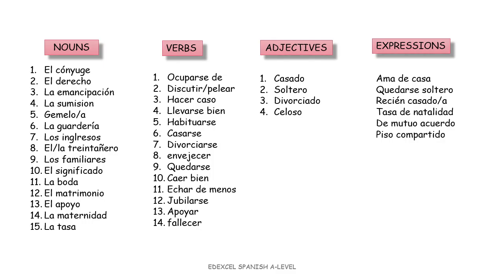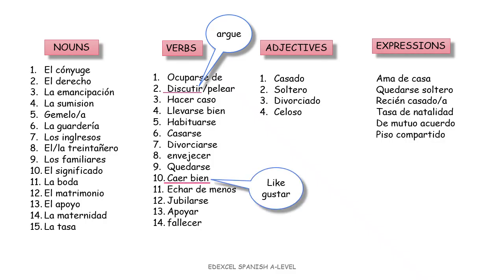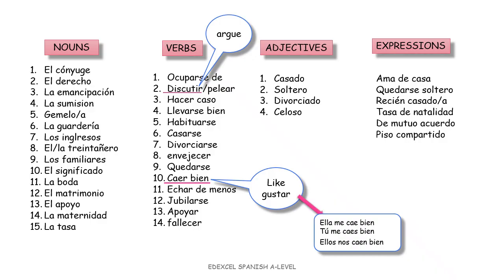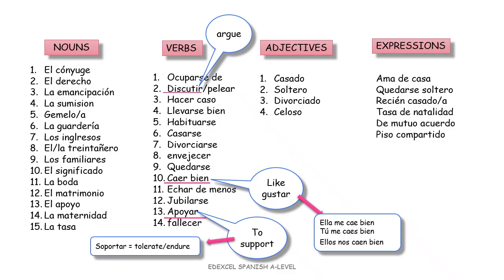First of all, the word discutir. Remember that discutir is to argue, not to discuss. Caer bien. Caer bien is a verb like gustar. Remember that when conjugated, you need to agree the ending with the thing you like or the person you like, not the subject pronoun. And finally, be very careful with the verb apoyar. Apoyar is to support. Soportar, remember that it's to tolerate, to endure, or to put up with somebody. Don't make a mistake.